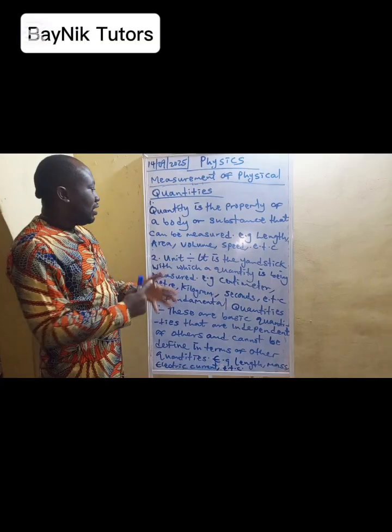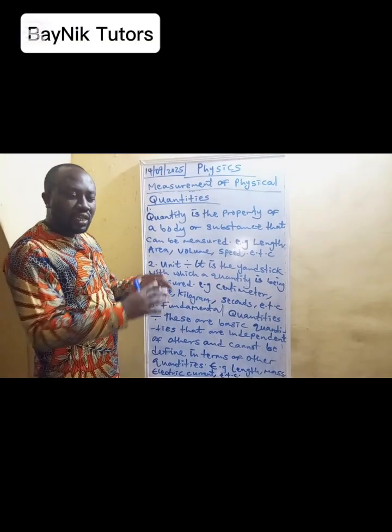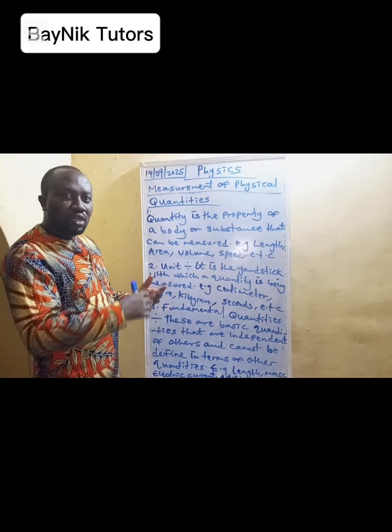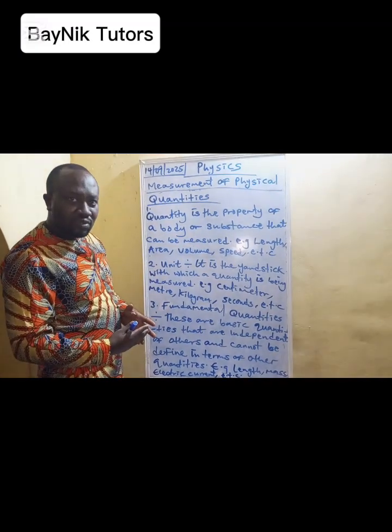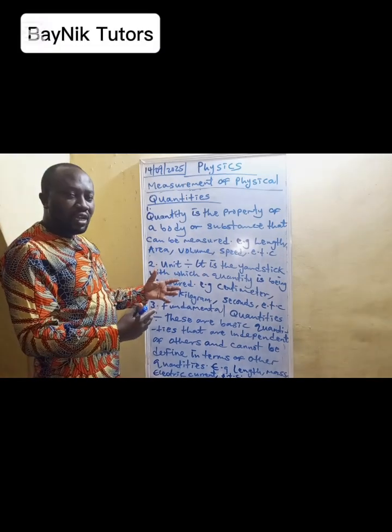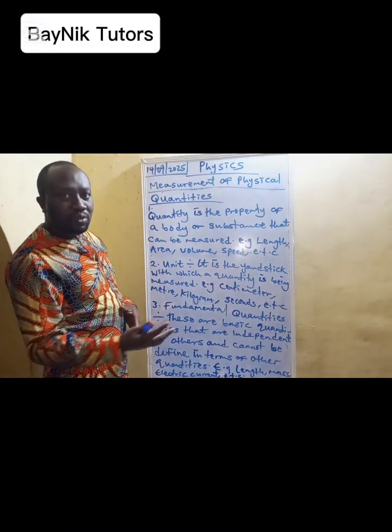An example, we have the length, as the way a body is, maybe like a box or a rectangle, you can measure the quantity as length. We have the area too. An object can be measured with the area, and the area is length and breadth. The volume of a substance or a body can be measured.